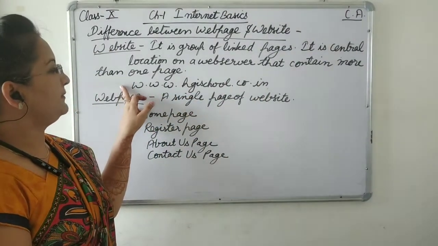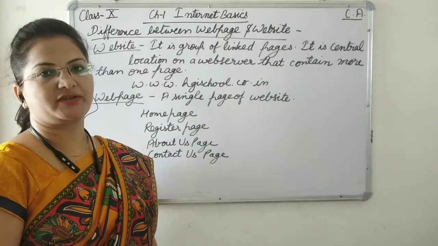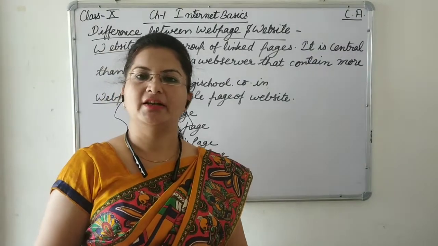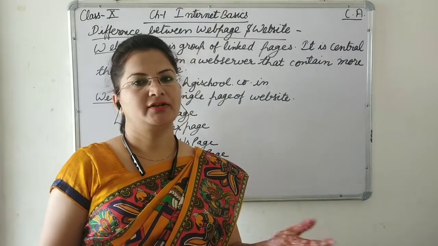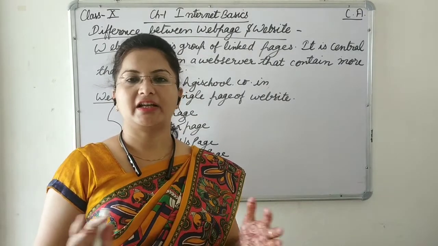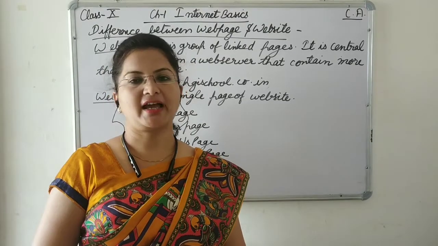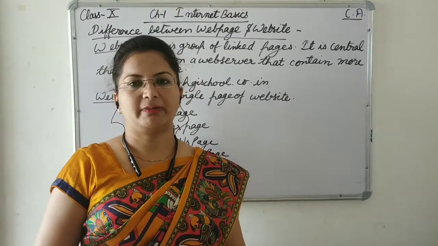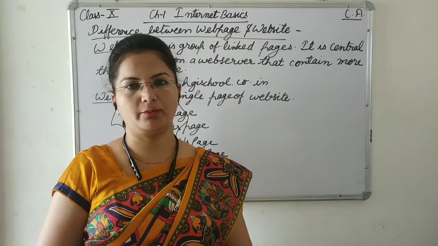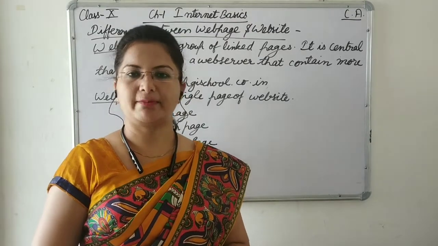So here the website can have one or more pages. It can have one page also. If we are making a one page website, we can upload it on the server. The page that opens will be the home page, and it can be a collection of web pages also. The other pages will be linked to it, and all other page links will be on the home page. By clicking on a link on the home page, we can go to other related web pages.